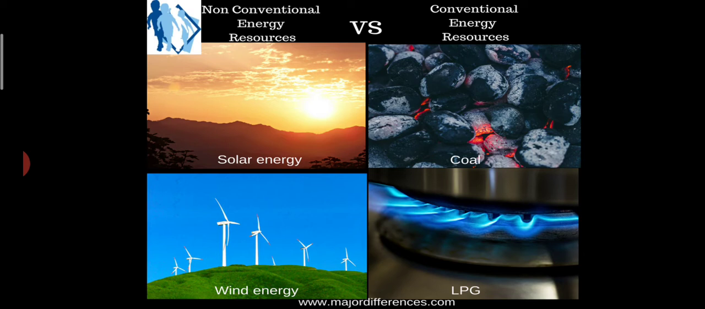Now, let's see the difference between non-conventional and conventional energy. Non-conventional, like I said, are solar energy, wind energy, tidal energy; they are there in the atmosphere and they don't get over. Conventional energy sources are coal, LPG, petroleum, diesel, which get over after a few years, and in addition to this they emit gases which harm the temperature of the atmosphere.